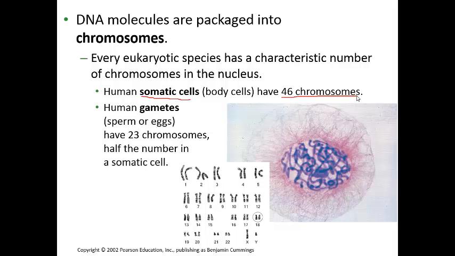The only cells within your body that do not contain 46 chromosomes are your gametes. Gametes are either sperm or egg. Gametes contain half the number of chromosomes, or they contain 23 chromosomes. If you look at this picture here, this is a picture of a karyotype. A karyotype is simply just a picture of all 23 pairs of chromosomes, or all 46 chromosomes total.